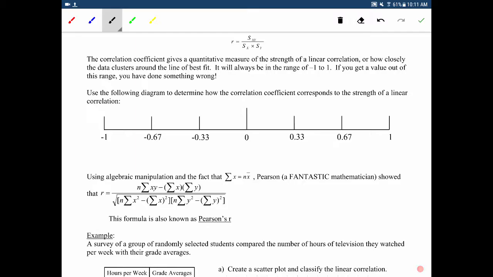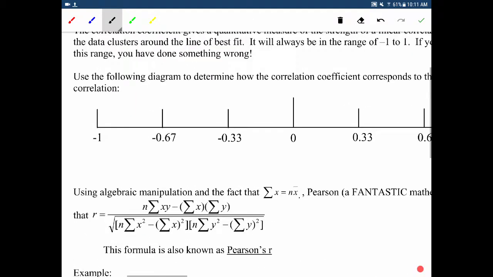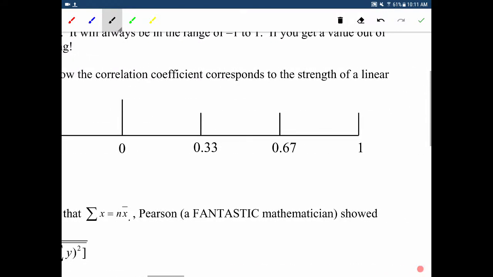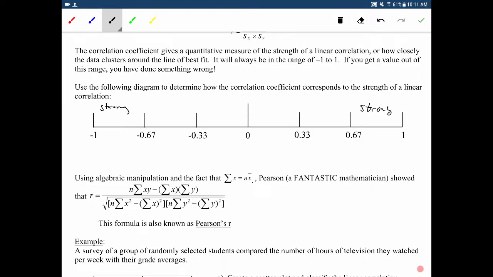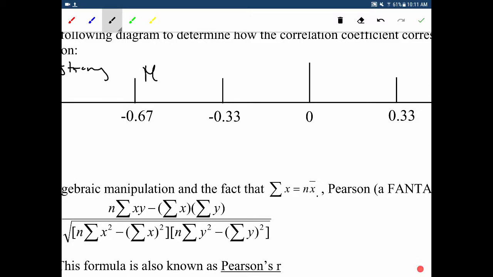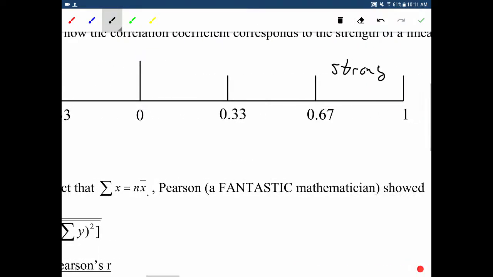So we've split it up. If you have between 0.67 or -0.67 and -1, that's going to be strong, very strong, and that's at both ends, okay? If it is between 0.33 and 0.67, or -0.33 and -0.67, this is what we call moderate. Okay, moderate correlation.